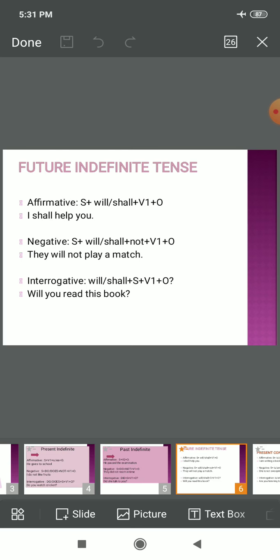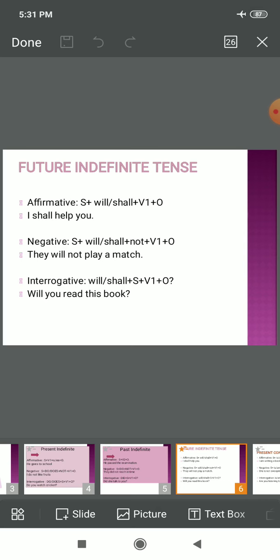So see, affirmative sentence, I shall help you, right? So you may make a similar kind of sentence. Say, he will go there. He is the subject. Will, helping verb. Go, verb's first form. There, object, right?